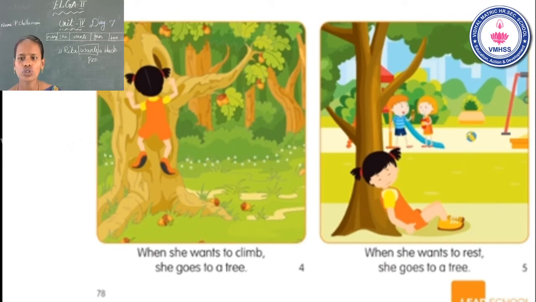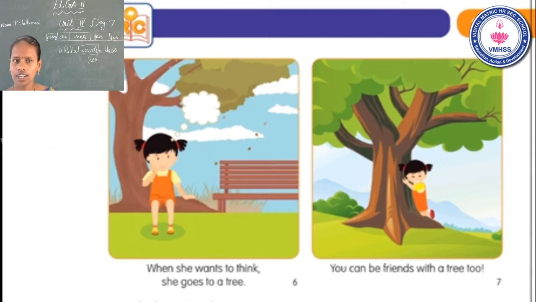When she wants to climb, she goes to a tree. When she wants to rest, she goes to a tree. When she wants to think, she goes to a tree.